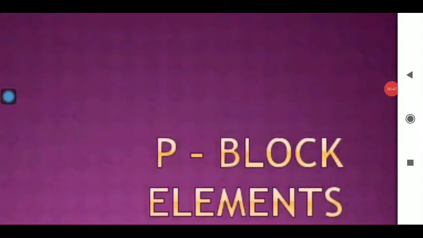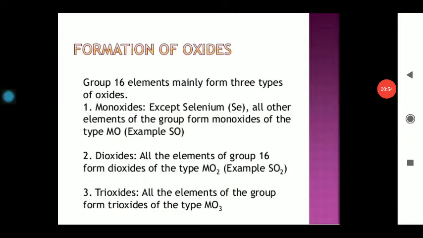Now I am going to start the group 16 elements of the P block elements. In my last video, we did the properties of the hydrides. All the elements of group 16 can form a vast variety of hydrides.